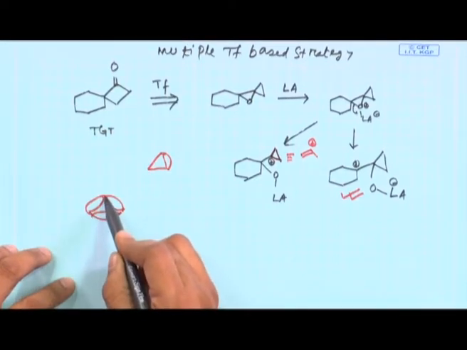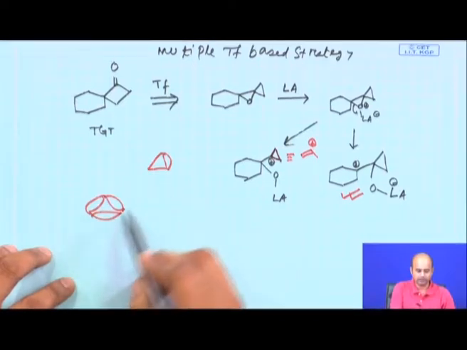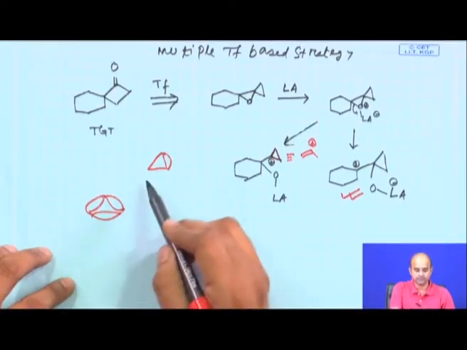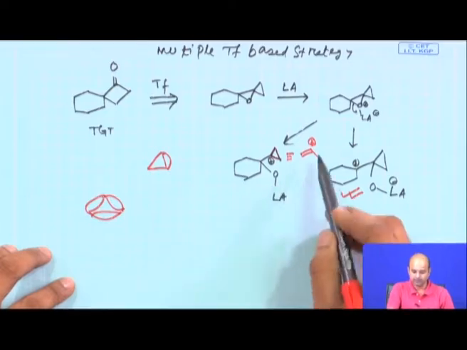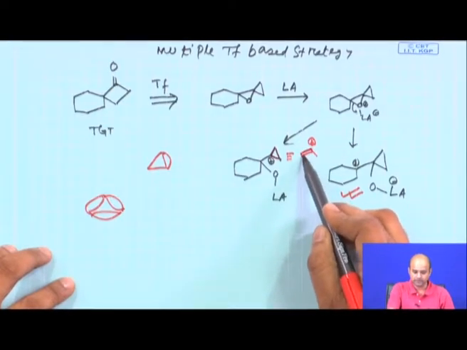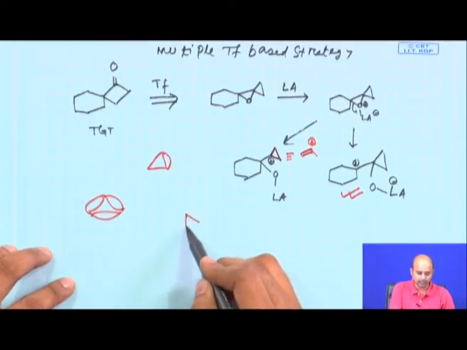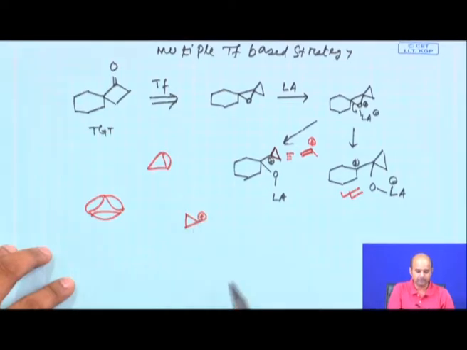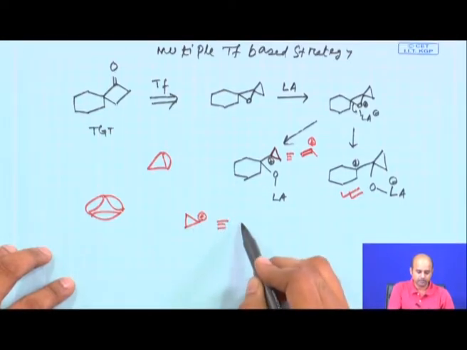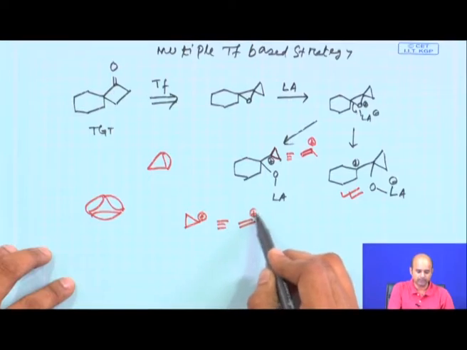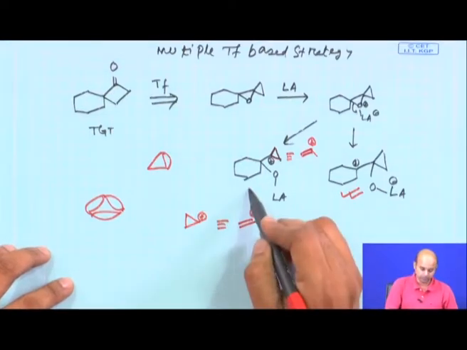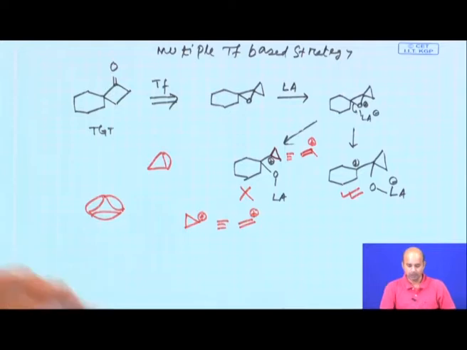This is the real cyclopropane picture, and because of the substantial pi character in it, it is like a vinylic system. That is why a cyclopropyl carbonium ion is equivalent to a vinylic carbonium ion, which is absolutely not stable. So, this carbonium ion won't be stable, you would be having this carbonium ion.